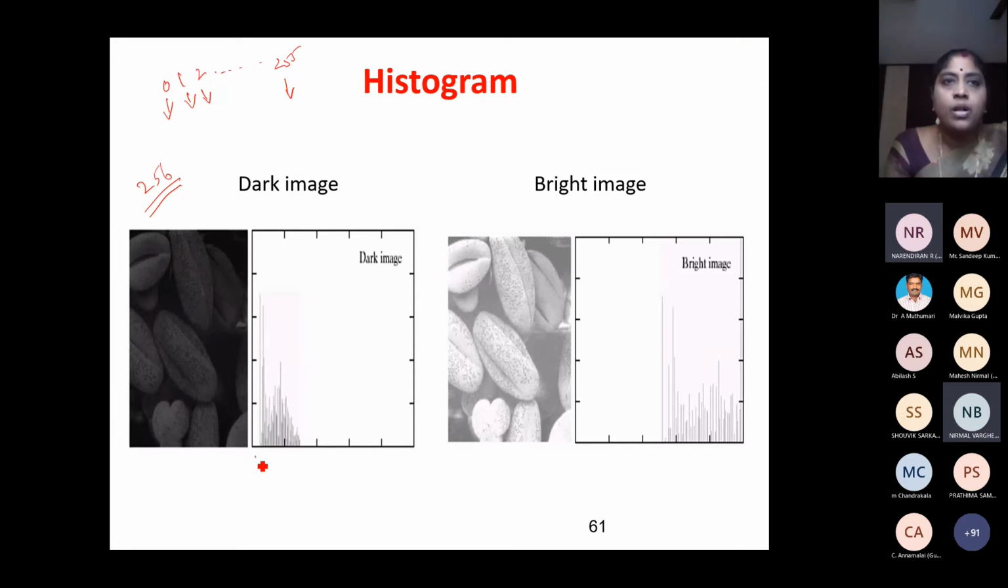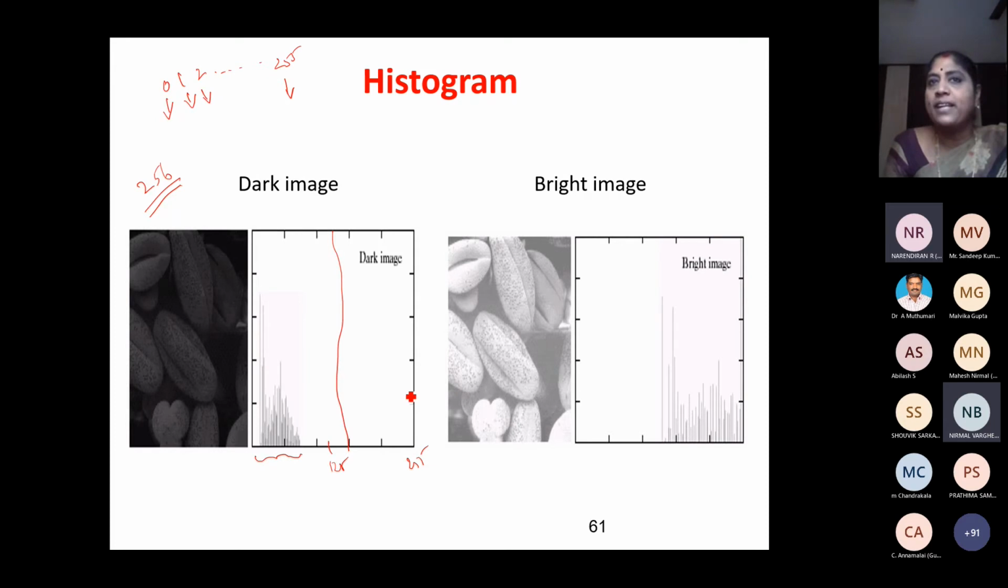We can see all the pixels are only in the dark shade. So this is 128 and this is what? 255, because I am using 256 shades of gray. So we can see all the histogram values are lying on the darker side. 128 is the midpoint, this side and that side. We can see no pixels on the brighter side. So we can say this is a dark image.